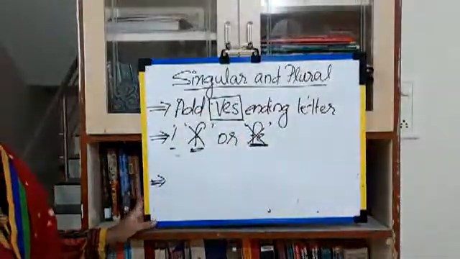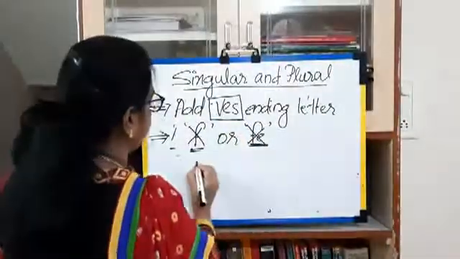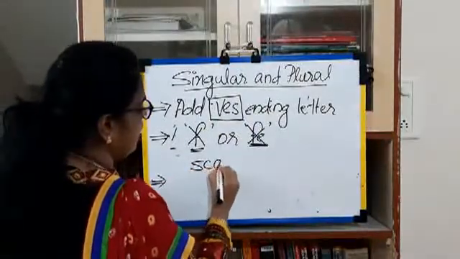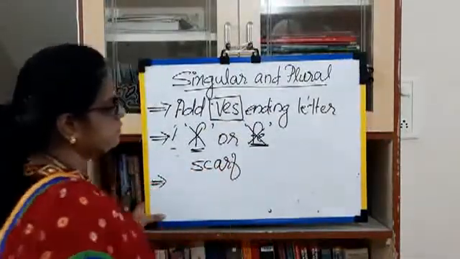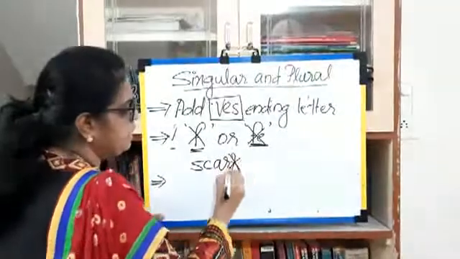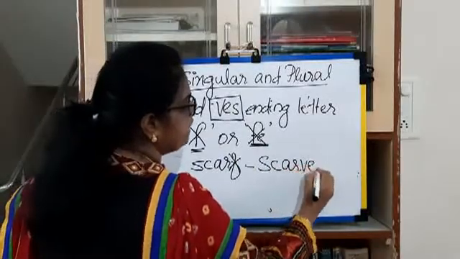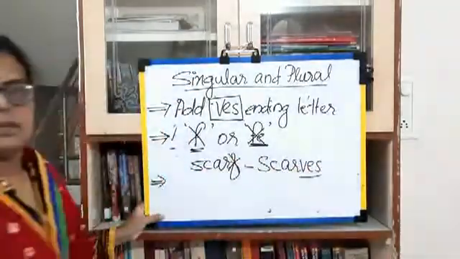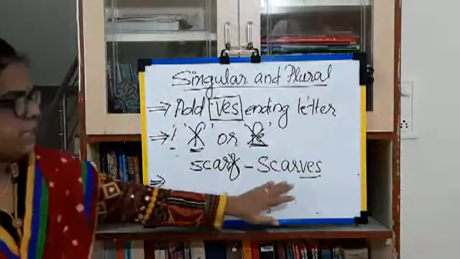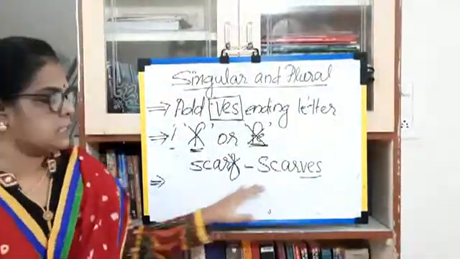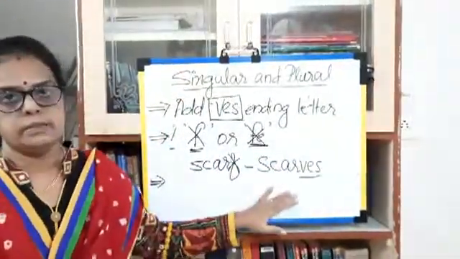Clear? Okay, I have given the example, scarf. See, scarf. We remove this F and add VES, scarves. We add VES. Okay, now we get a plural form. Scarf, scarves.